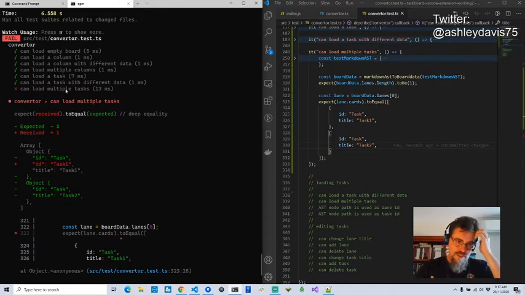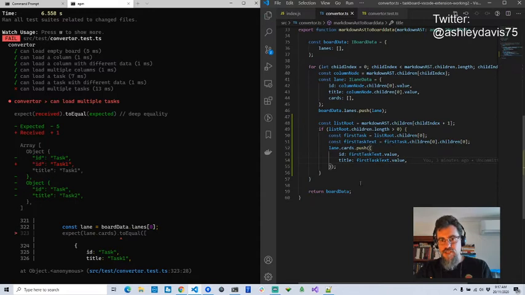my new test, can load multiple tasks, is failing, and so now I have to flesh out this function a little bit more. So this is where I'm going to add, I've got to iterate the children in this list here.